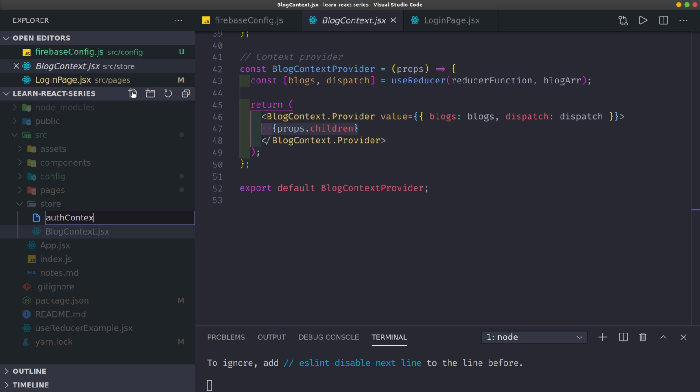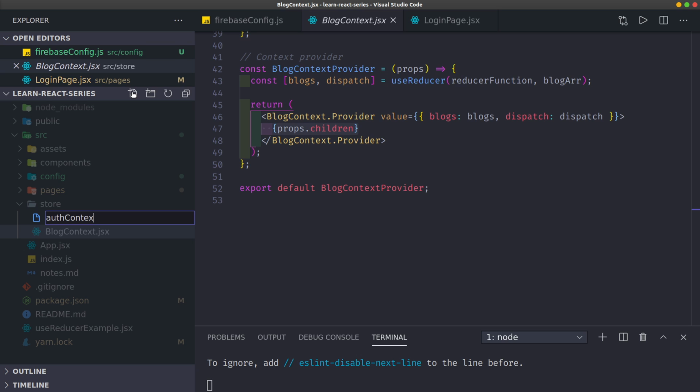Paste with Control V. Then of course I don't need this reducer function, just the state and the comments. And I don't need the blogs also. I just need to change this to auth context.